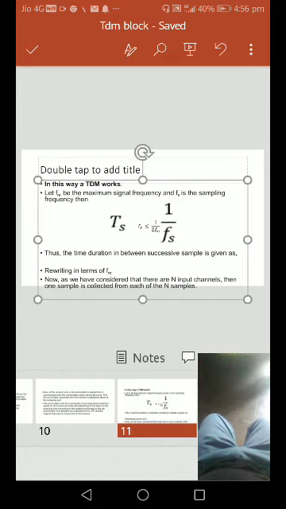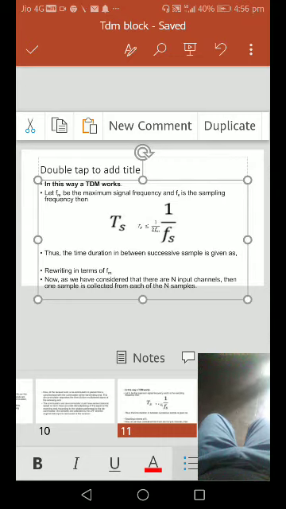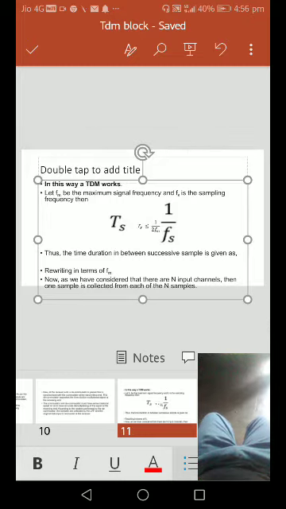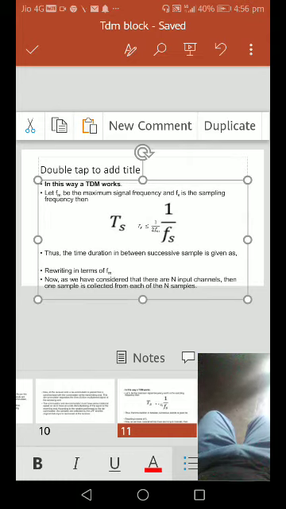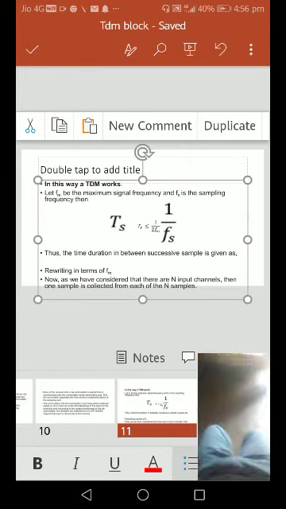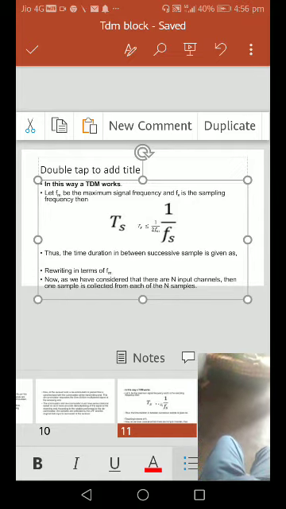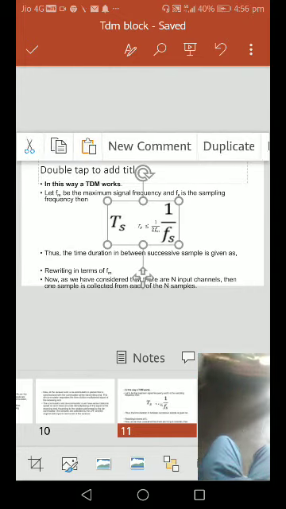Let f of m be the maximum signal frequency, and f of s is the sampling frequency. f of s is greater than or equal to 2 times f of m. Thus the time duration between the successive samples is given.